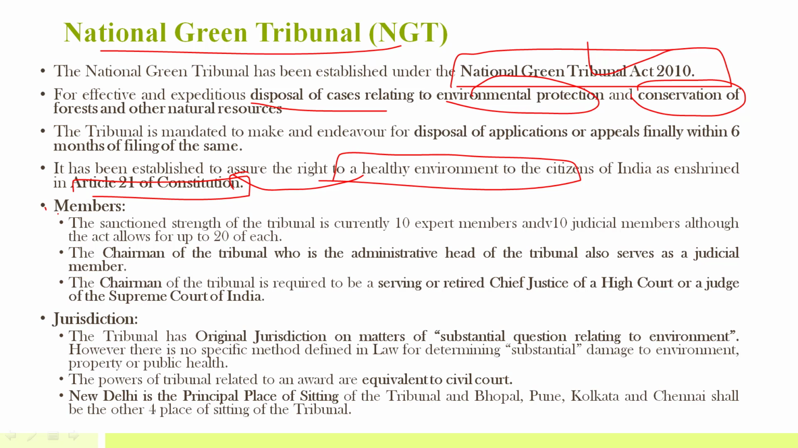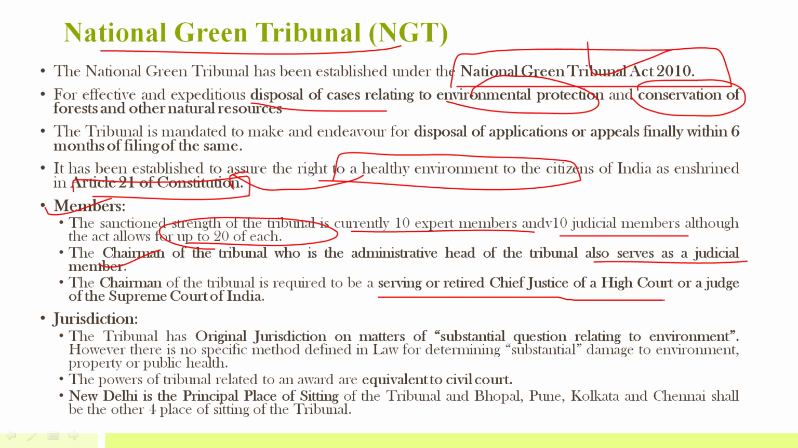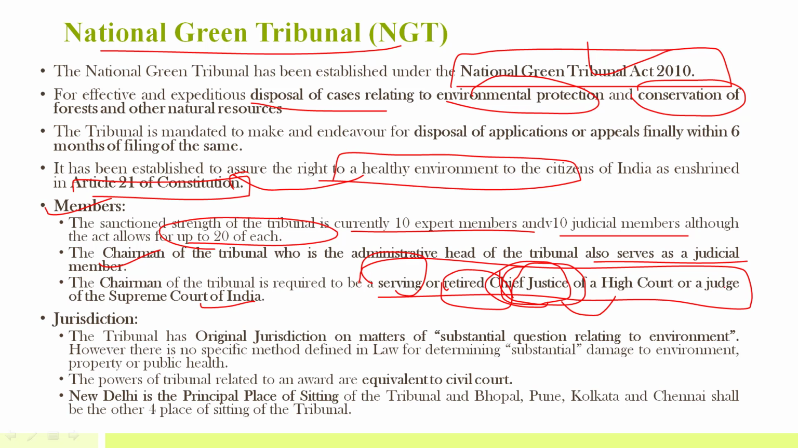The members currently include up to 10 expert members and 10 judicial members, although the Act allows for up to 20 of each. The Chairman of the tribunal also serves as a judicial member. The Chairman is required to be a serving or retired Chief Justice of a High Court or a judge of the Supreme Court. So remember, serving or retired Chief Justice of a High Court. It's not just a judge, it's Chief Justice of a High Court, or a judge of the Supreme Court.